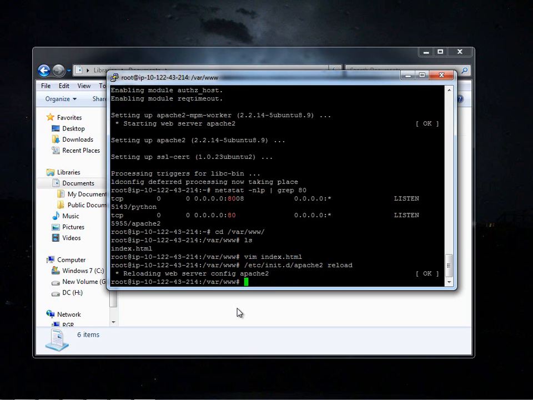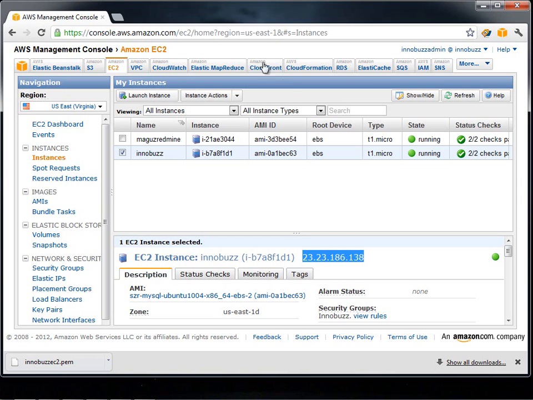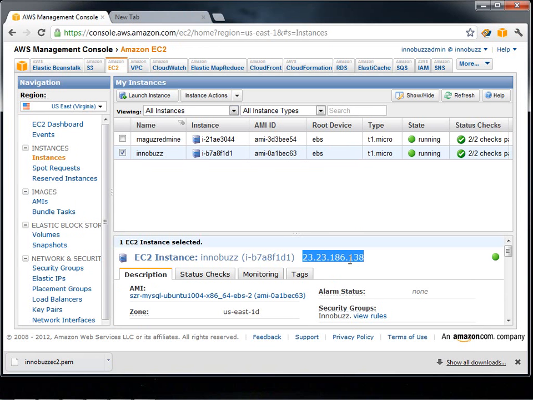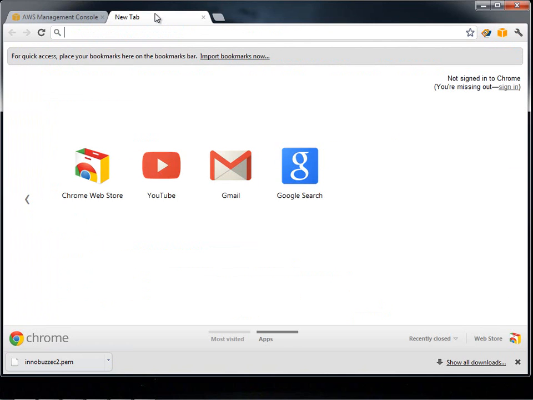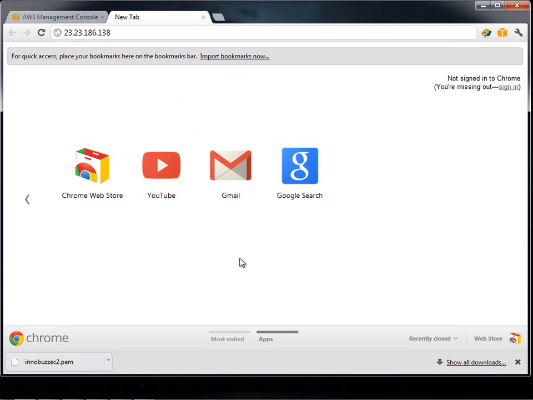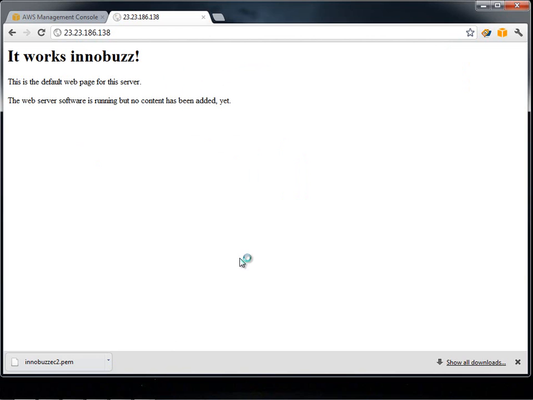Now let's go ahead and take the browser and check whether we can see the same through the browser or not. Alright, we're back to the browser page, and I open a new tab and enter the IP address. We can copy the IP address from the AWS Management Console, and let's confirm that we have copied the right IP address, and paste it over here in the new tab. Okay, we got our IP over there, and we click load the page, and here we go, we get the "It works" page.